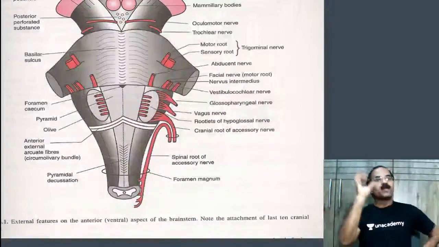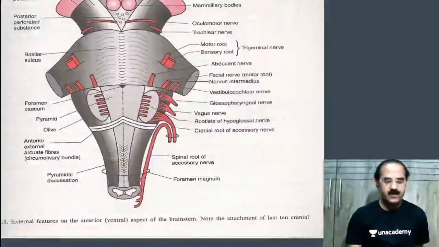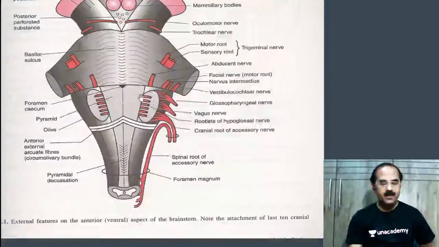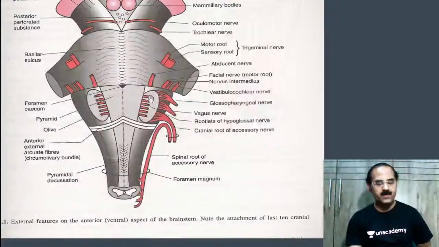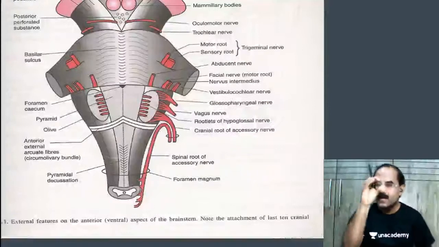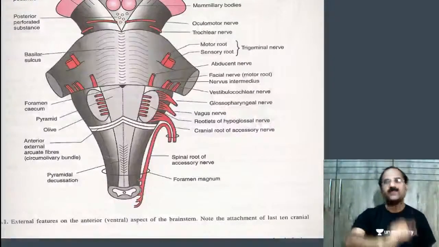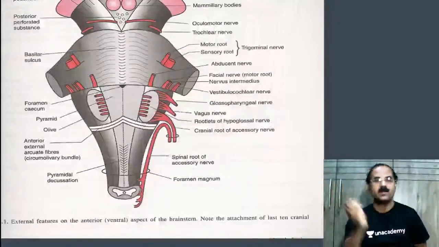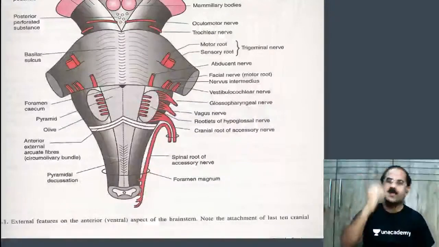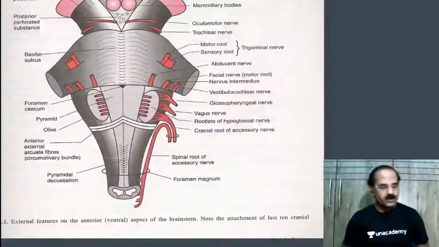Fine. So what is attached to the medulla? What is this nerve which is attached between the pyramids and the olives? Answer this. That's the hypoglossal nerve. And between the olives and the inferior cerebellar peduncle, these are the 9th, the 10th, and the cranial accessory. So where is the glossopharyngeal nerve attached to the brainstem? It is attached between the olives and the inferior cerebellar peduncle, above the 10th and the 11th nerve. Okay, so that's about the glossopharyngeal nerve.